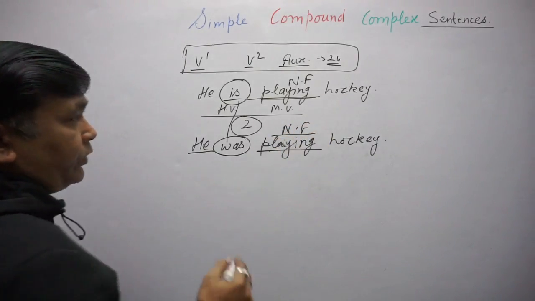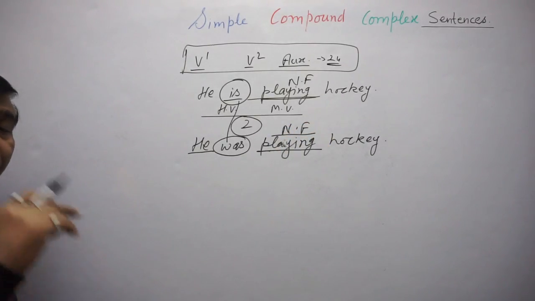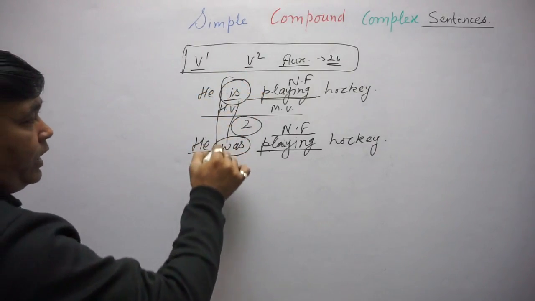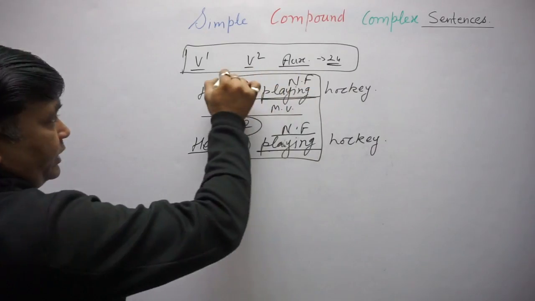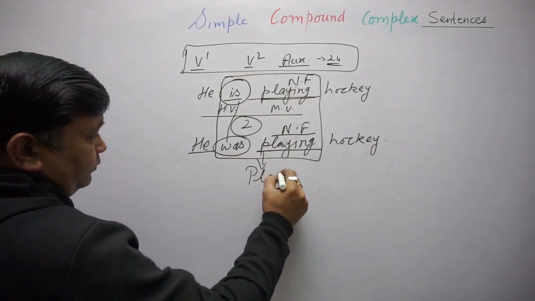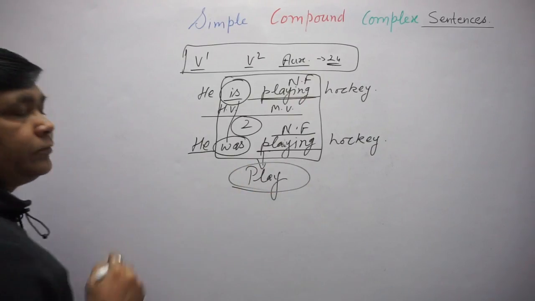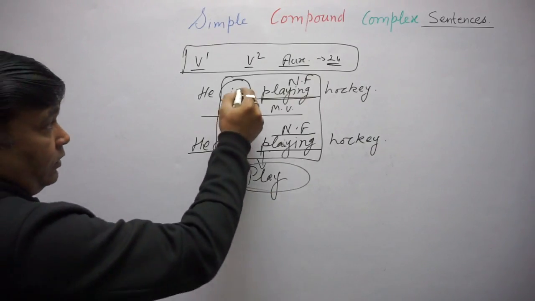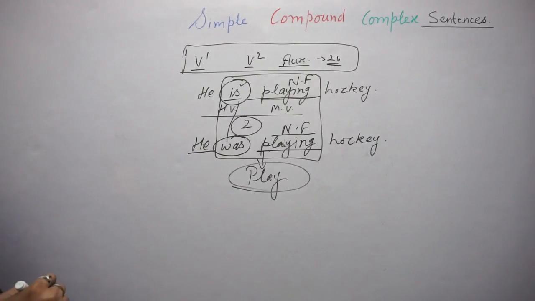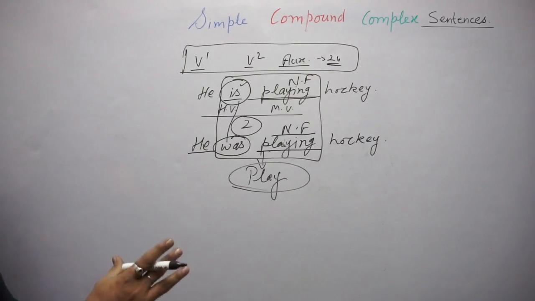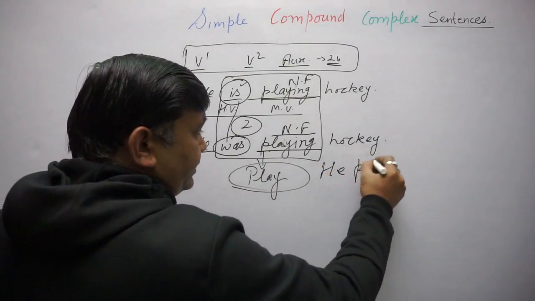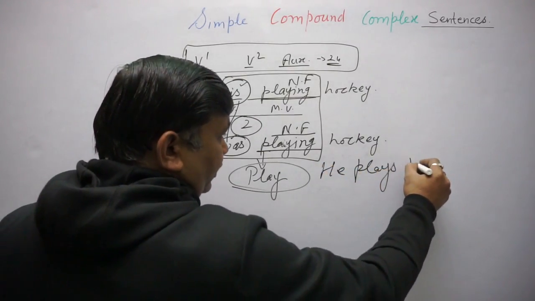A non-finite verb can't be a main verb. If you want to find out the main verb out of this, you can say play. Play is the main verb, and then this can be the helping verb. If you make it simple present, it will be he plays hockey.